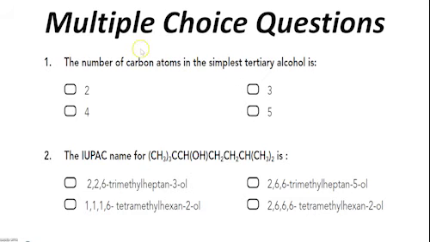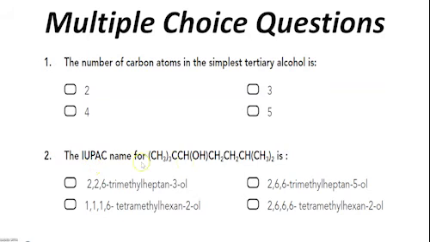Let's try some multiple choice questions related to the topic. Number 1. The number of carbon atoms in the simplest tertiary alcohol is. It means the least number of carbons required to draw a tertiary alcohol. So remember, in tertiary alcohols the OH holding carbon is further attached to 3 alkyl groups, so the total number should be 4.